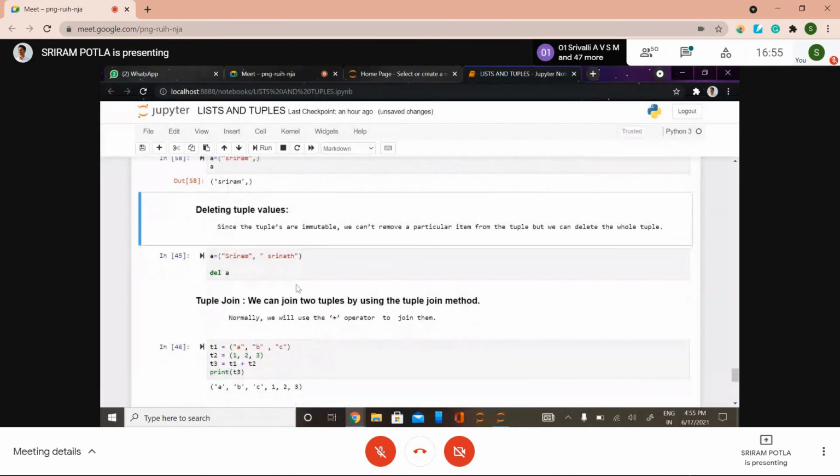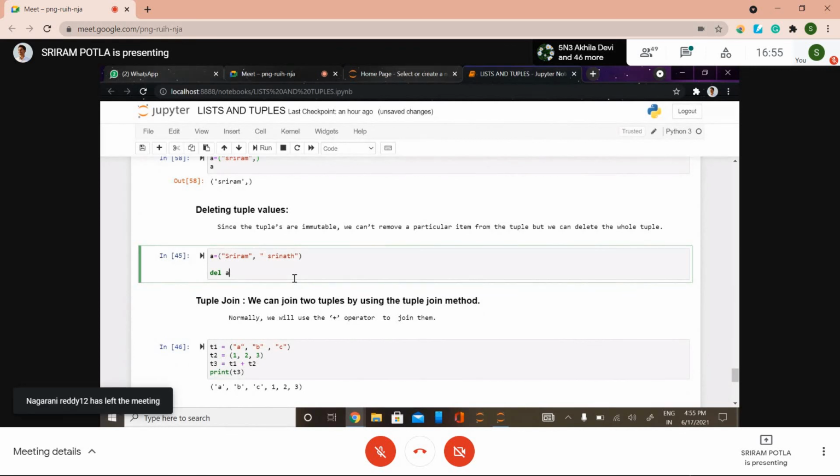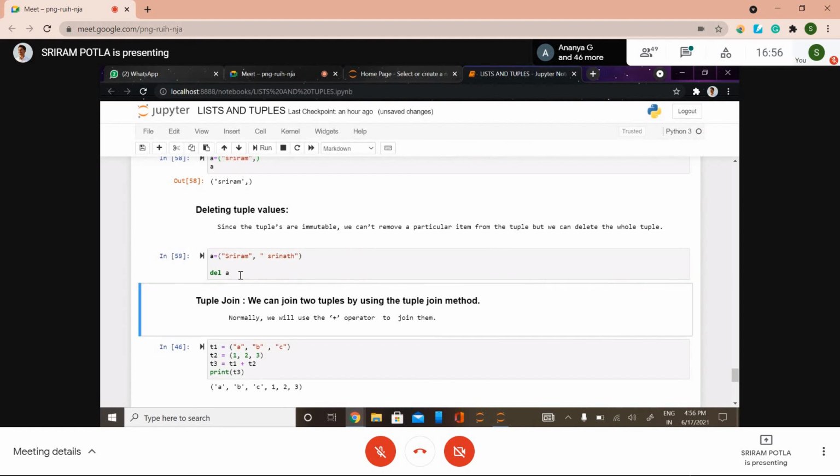So now coming to delete, only the delete method is used here, because tuples are immutable, right? Their values cannot be changed at all. So simply you can use delete here. Since tuples are immutable, we can't remove a particular item from a tuple, but we can delete the whole tuple. So I have passed this here, which means it's going to delete the complete tuple.